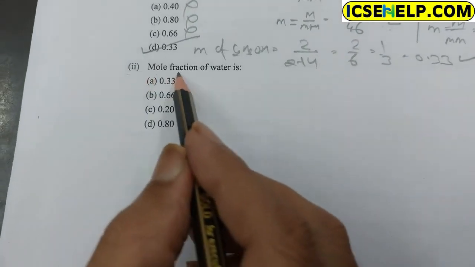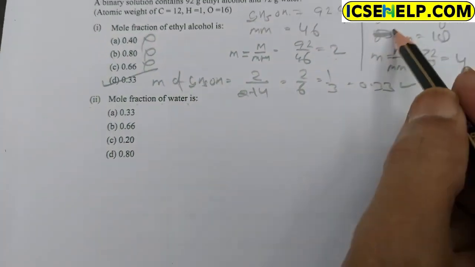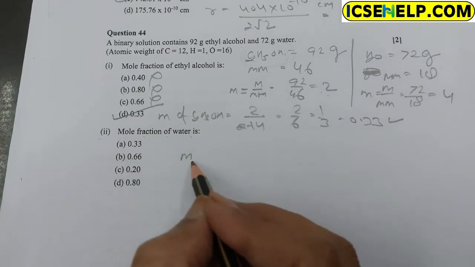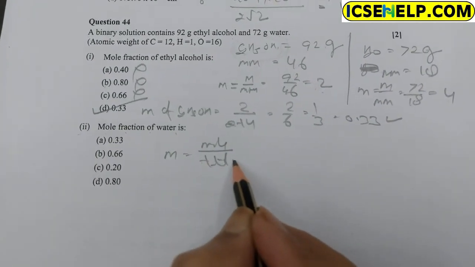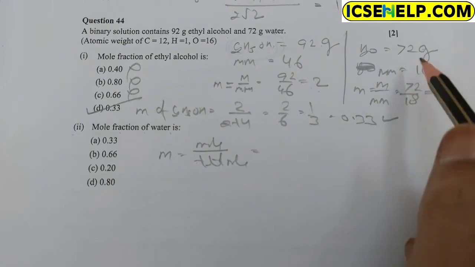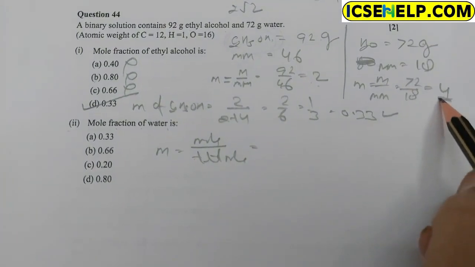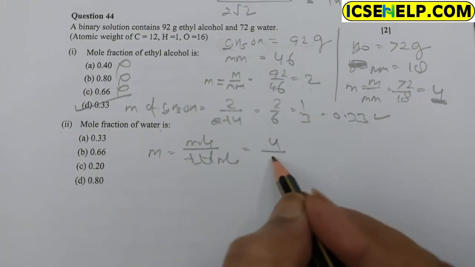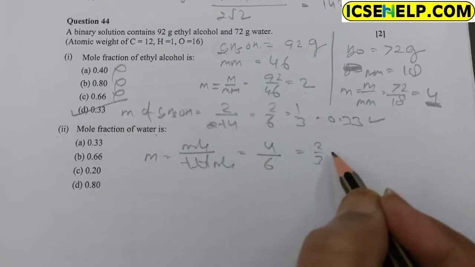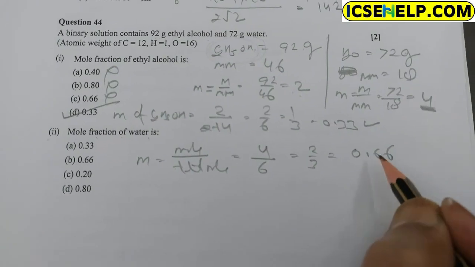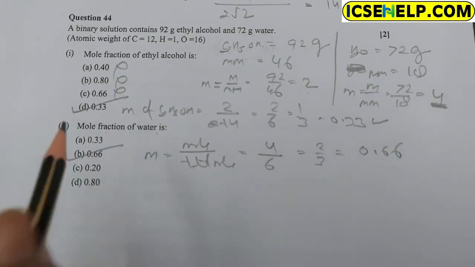Now the second part, mole fraction of water. The mole fraction of water is equal to mole upon total mole. The mole of water is 4, and the total mole is 6, so 2 upon 3 is equal to 0.66. Hence option B is correct.